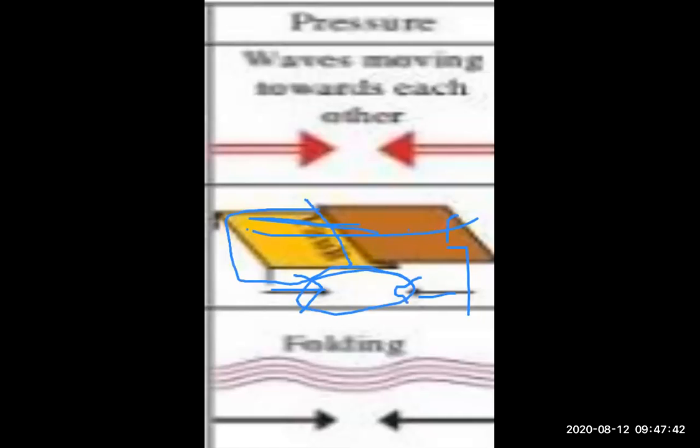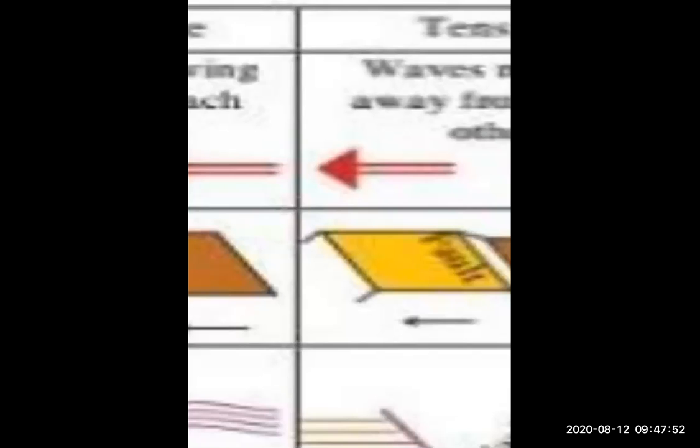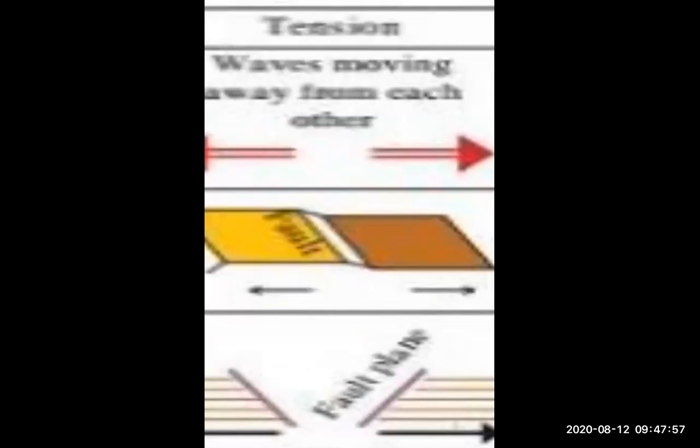Okay, students. After that, we will see the effect on hard rock when waves are away from each other. Whenever waves are away from each other, what is happening? The upper sided land, just look at this land, the upper sided land is called fault. Whenever tension,